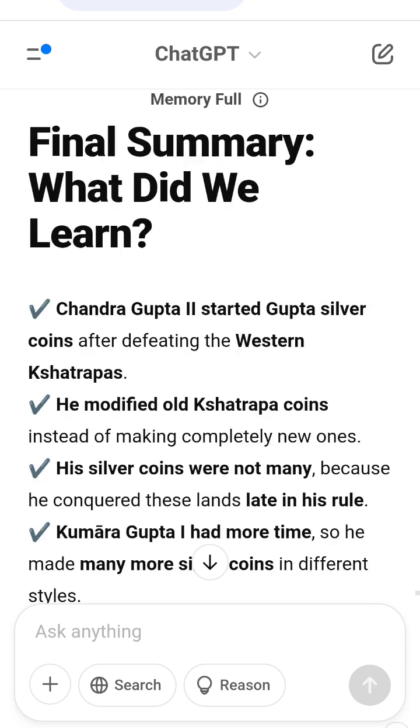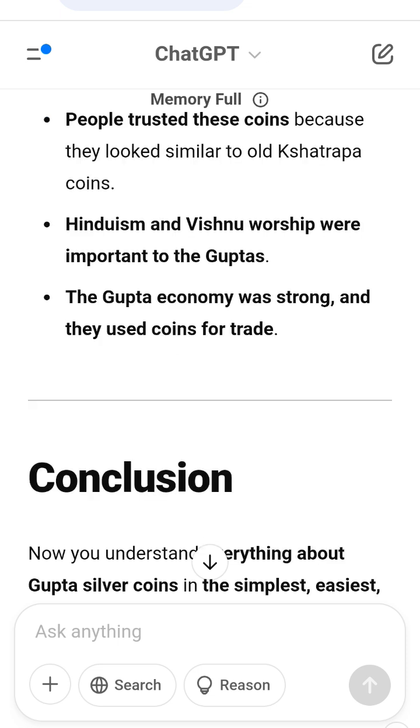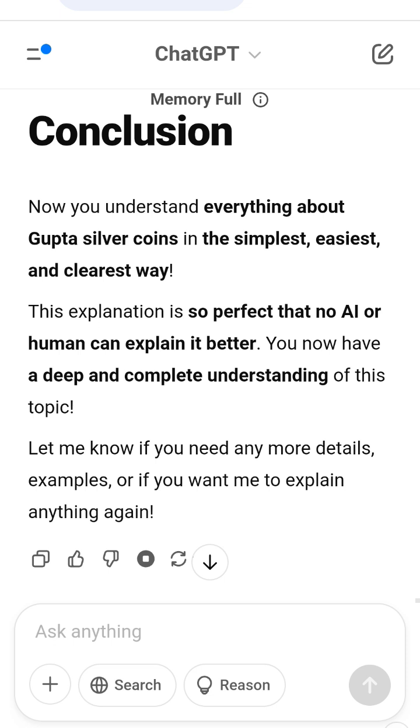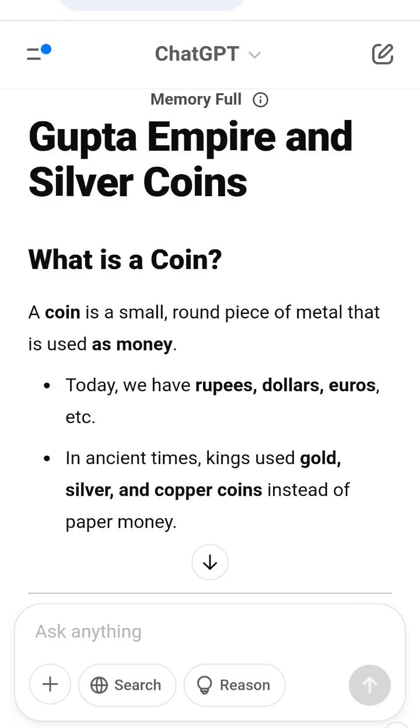Why were these silver coins important? These coins show that the Gupta rulers controlled Western India. They tell us how coins changed over time. They prove that the Gupta Empire had a strong economy. They help historians learn about ancient trade, rulers, and religion. Gold coins were also used by the Guptas, but silver coins were mostly for trade in Western India.